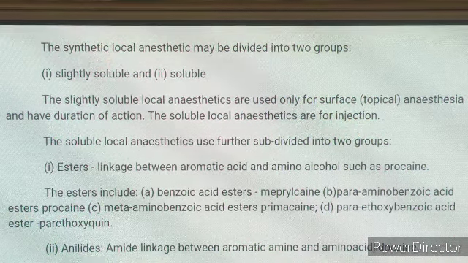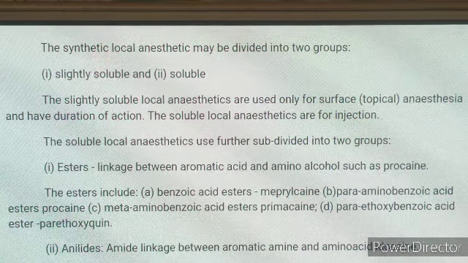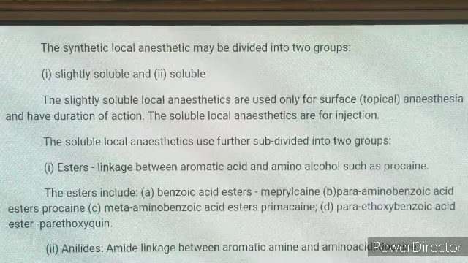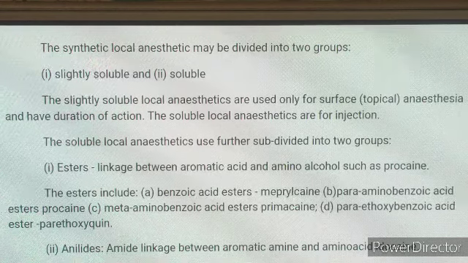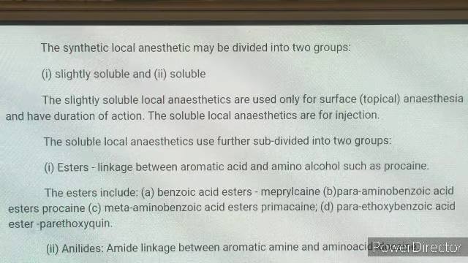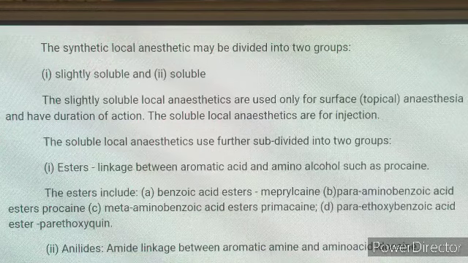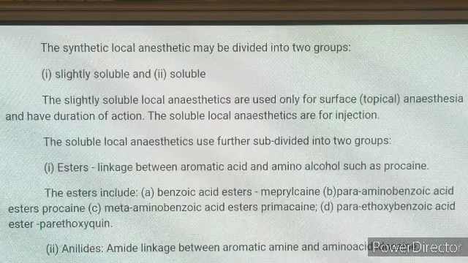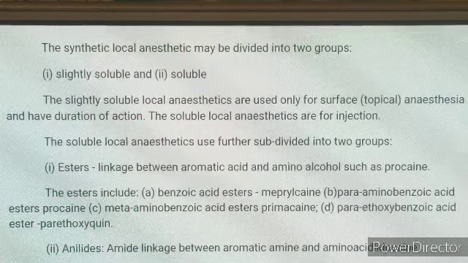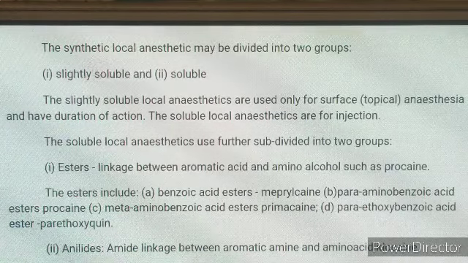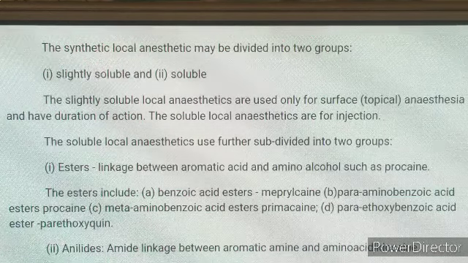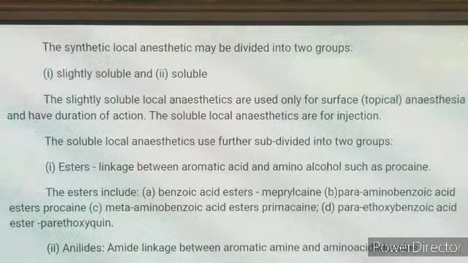Now again, if we see the classification of synthetic local anesthetics, there are two types: slightly soluble and soluble. The slightly soluble are for surface, that means topical anesthesia, and the soluble ones are for injection. In the soluble local anesthetics, we have esters and amides. Ester means the linkage between aromatic acid and amino alcohol, so we have here procaine. And in amides, the linkage is between aromatic amine and amino acid, that is lidocaine.